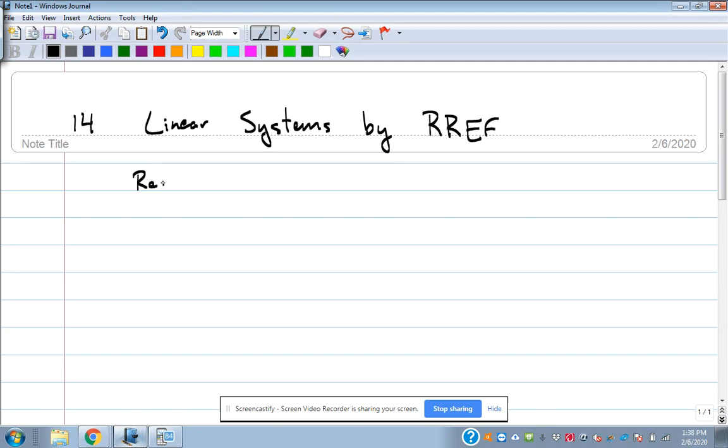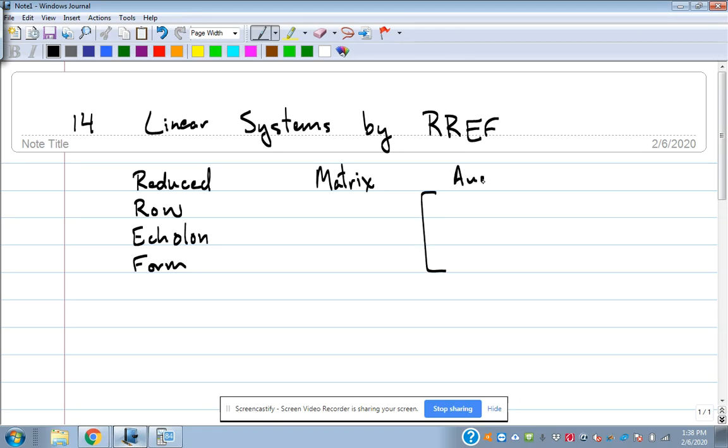RREF stands for reduced row echelon form. You don't have to know that, but everybody always asks what that even stands for. It's reduced row echelon form. What that is, is using a matrix to solve a system of equations. And the matrix that we use is called an augmented matrix.